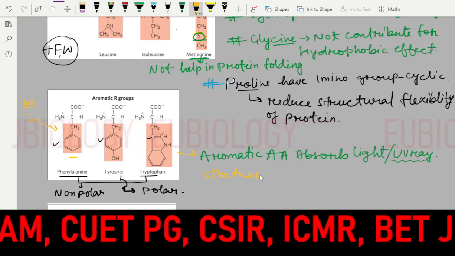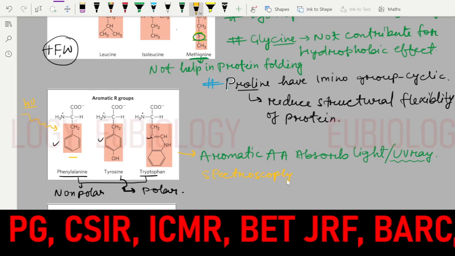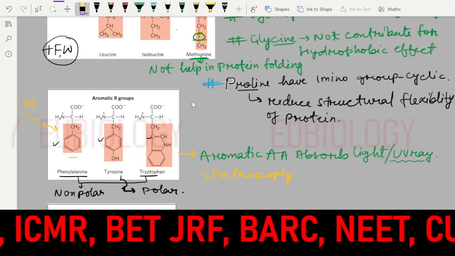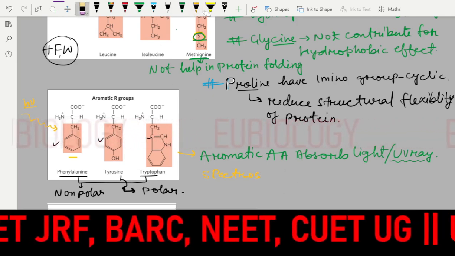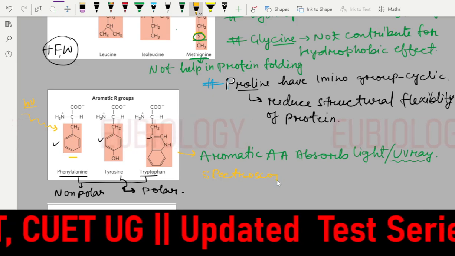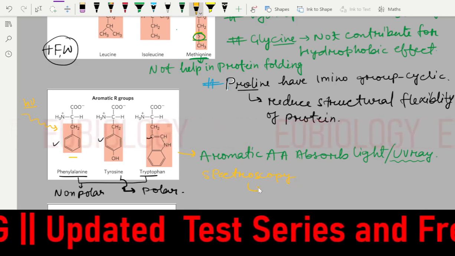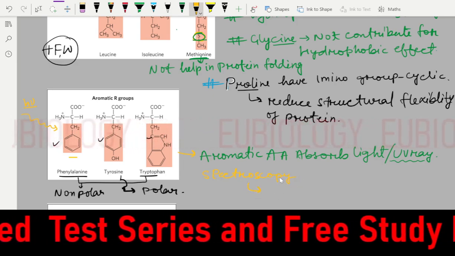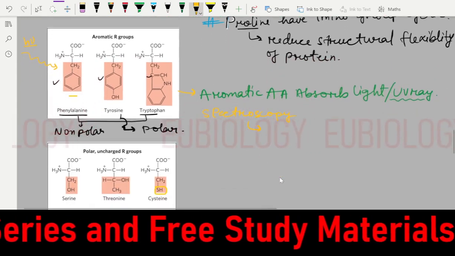So in spectroscopy, I think this color is not visible, so I will change this color.